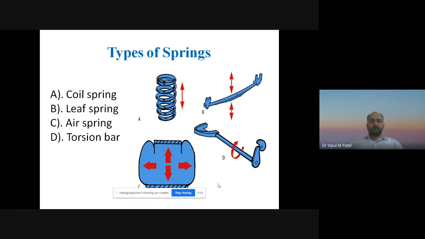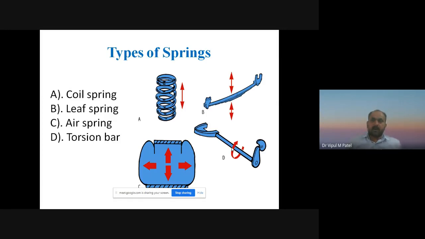First one is a coil spring, as we have already seen in the previous slide. A is a coil spring, B is a leaf spring, this one is a leaf spring, you must have seen that also. C is an air spring, this one is an air spring, and the fourth one is a torsional bar, that is like that. So these are the different types of springs that are in our syllabus, and the examination